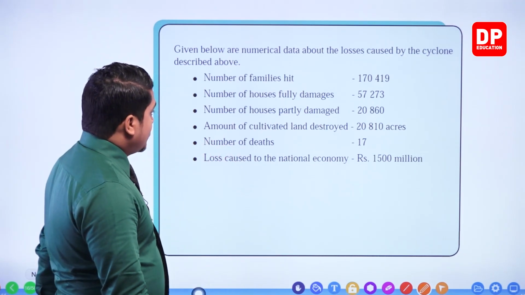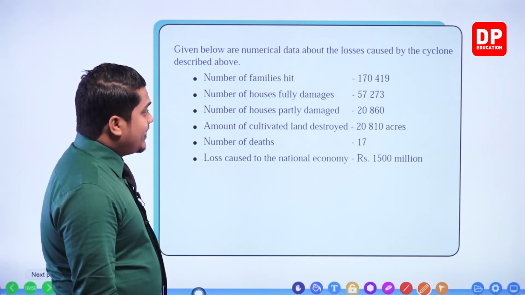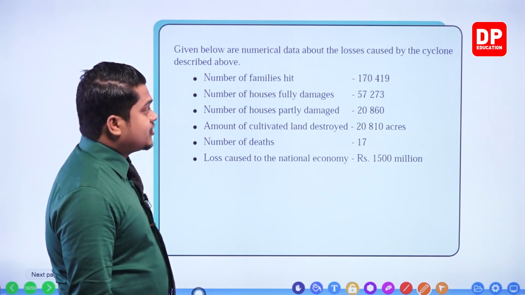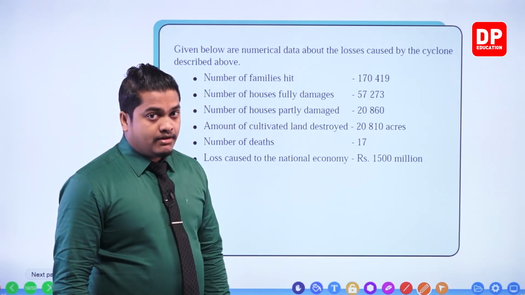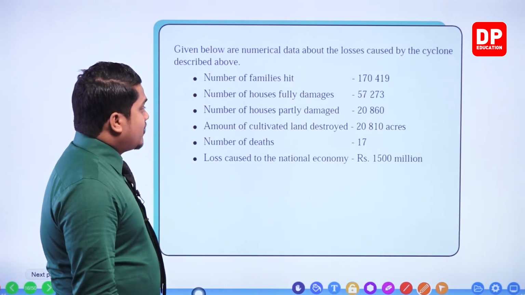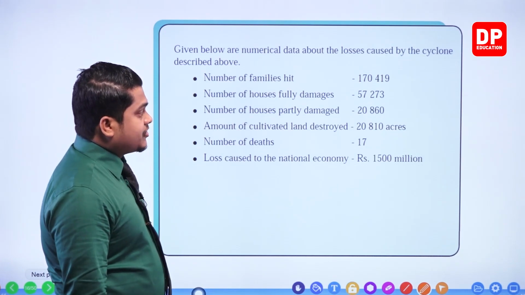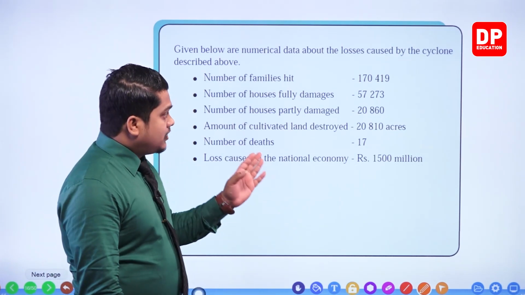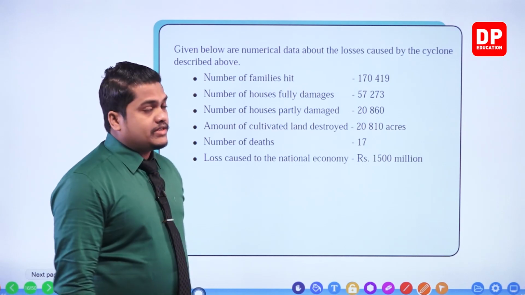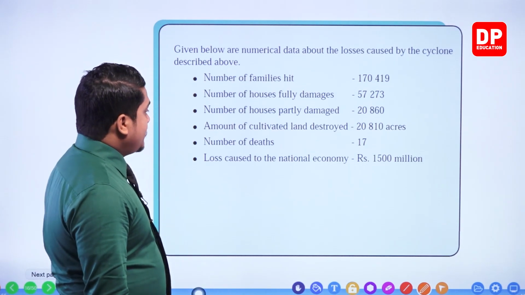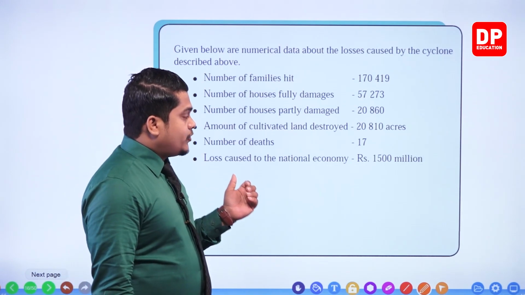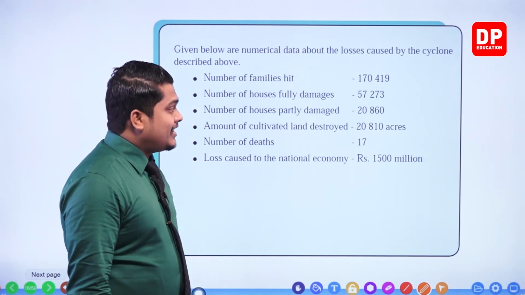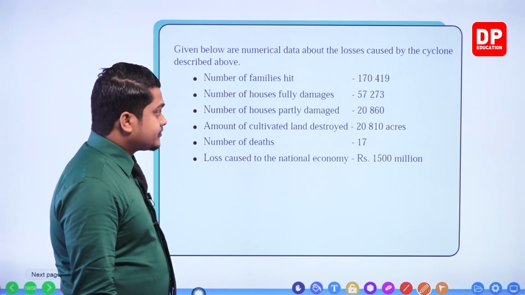Okay. Then number of fully damaged houses were like 57,273. Then number of partially damaged houses, around 20,860. Then the amount of cultivated land which was destroyed, 20,810 acres, right?